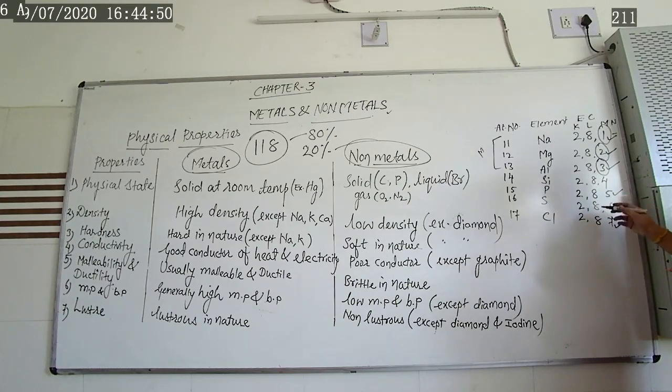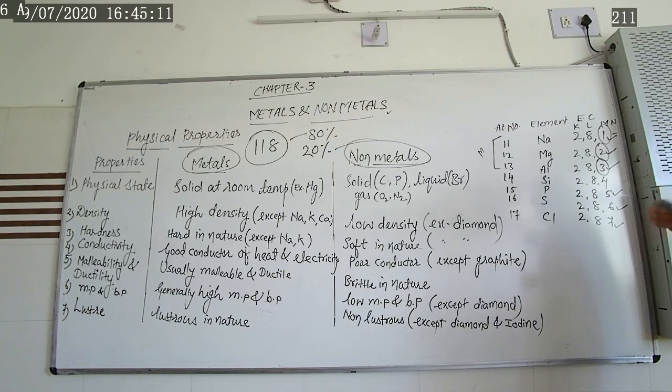It has the tendency to accept the electron, to get the electron from some other element. Now next one, chlorine. Its atomic number is 17. Its electronic configuration is 2, 8, 7. So in order to complete its octet, chlorine always takes 1 electron from another shell. That means if 5, 6, 7 electrons are present in the outer shell, they act as an anion, that means a negative ion, and act as a non-metal.